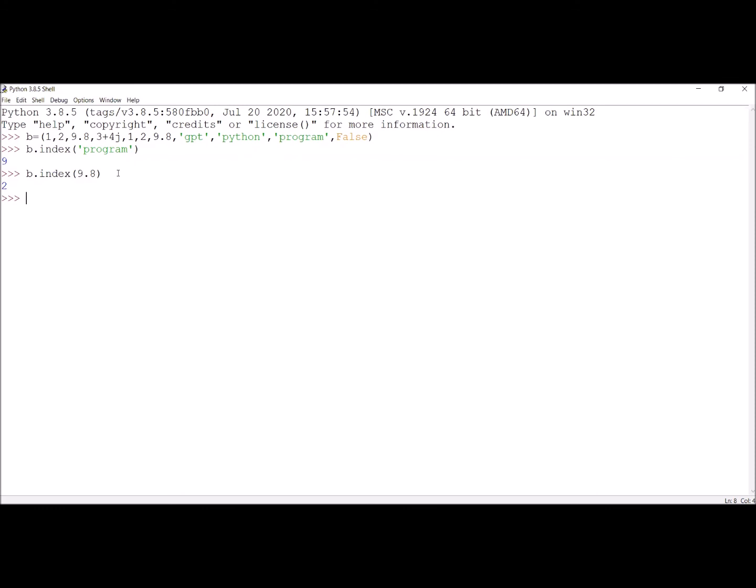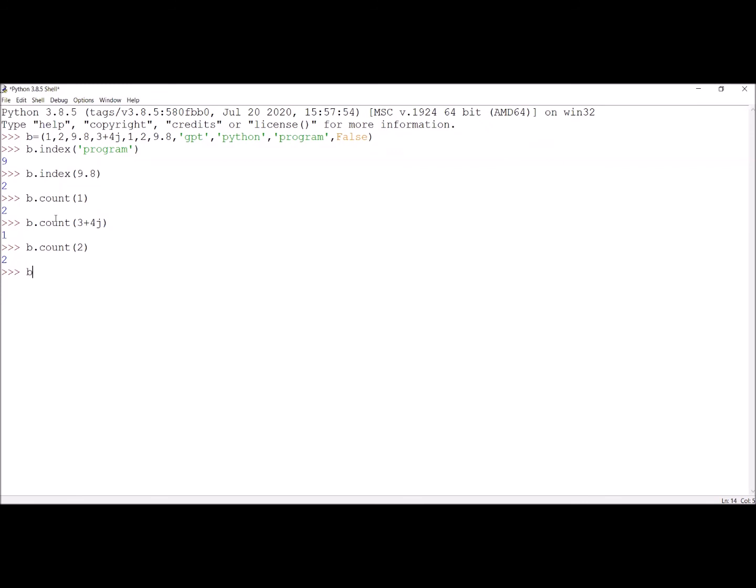This is how we have used the index even in the list also. And the another option that is being supported by the tuple is count. We are counting how many times one is appearing? One is appearing 2 times. This is the first one and this is the second one. Now we are counting how many times this complex number 3 plus 4j is appearing. This is appearing only one time. And now we are counting how many times the number 2 is appearing. The number 2 is appearing 2 times. Okay, so index and count options are working as usual as they worked in the list.